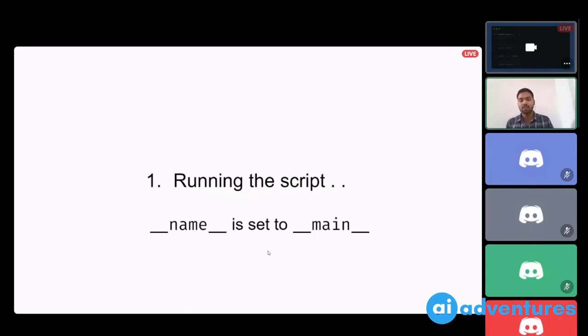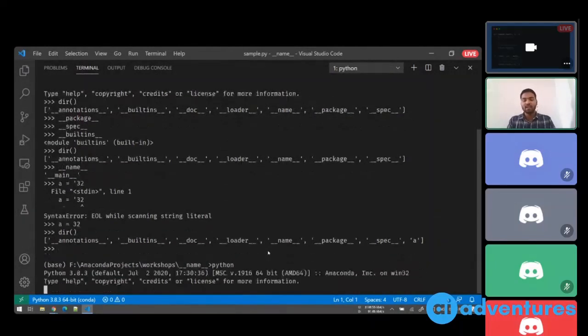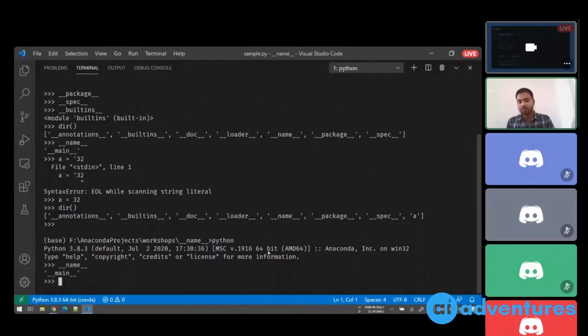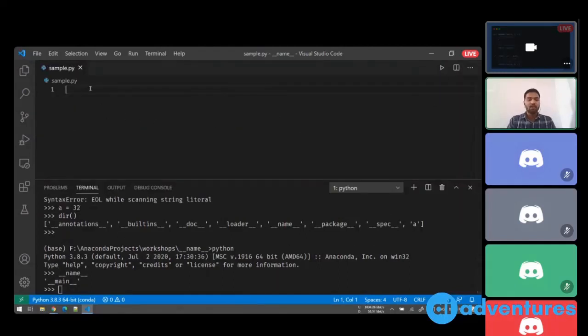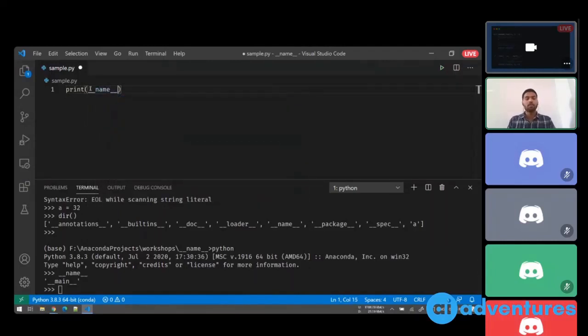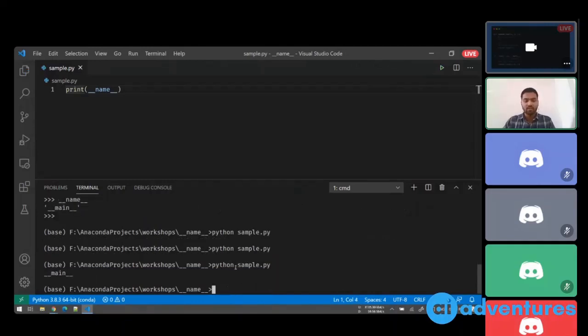When you are running the script, then __name__ is directly set to __main__. I'll show you an example. When I start the Python interpreter, I can directly check __name__ and its value is set to __main__. The same thing happens when I try to run a script. So here I'm not defining this variable, but I'm directly calling print on this. I'll say python sample.py. Okay, so you can see that when I run sample.py, this is the printed value.